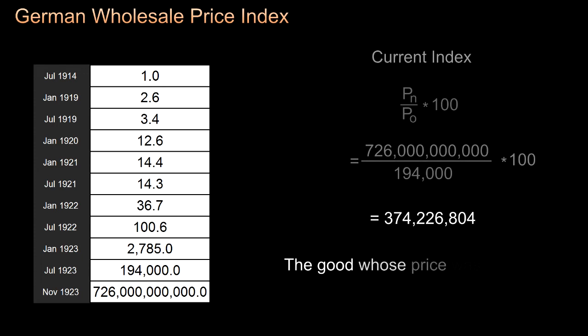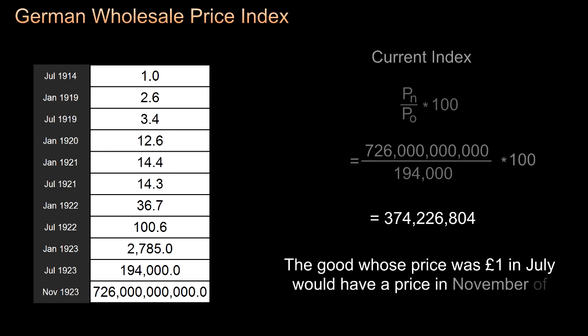So the good whose price was £1 in July would, if the German 1923 rate of inflation were to take place in our economy, have a price now in November of £374,226,804.